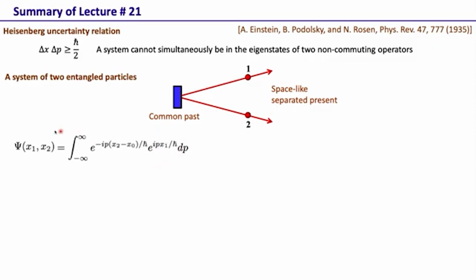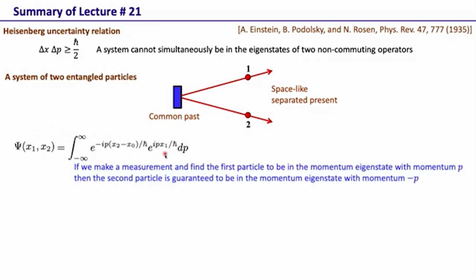So if we measure this two-particle system, we will end up getting one of these. If the first particle is found to be in the momentum eigenstate with momentum p, then the second particle is guaranteed to be in the momentum eigenstate with momentum minus p. Okay. We also saw that this state, which was in the momentum basis, can be written in the position basis.